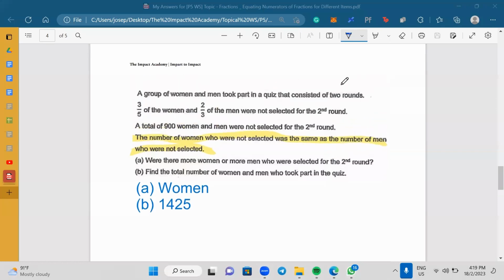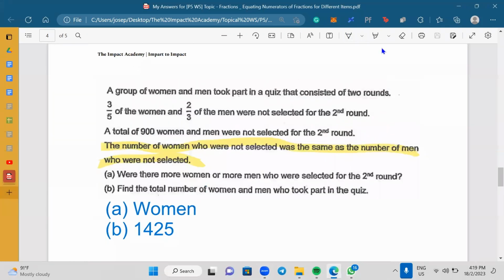We are looking at this question over here. This is an equating numerators question. How do I know that? Because I saw the words "was the same as." So let's read from sentence number 2, because for sentence number 1 there's nothing much I need to write. Can the class read together? 1, 2, 3, let's go.